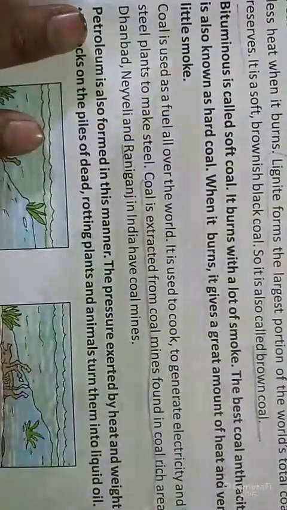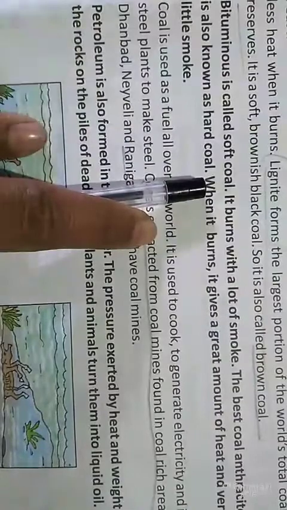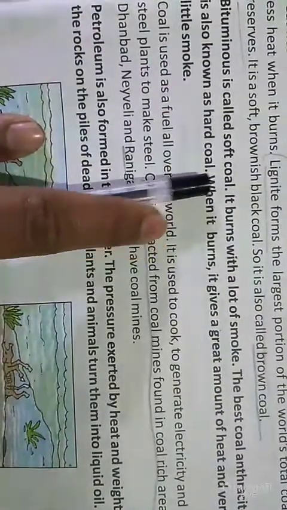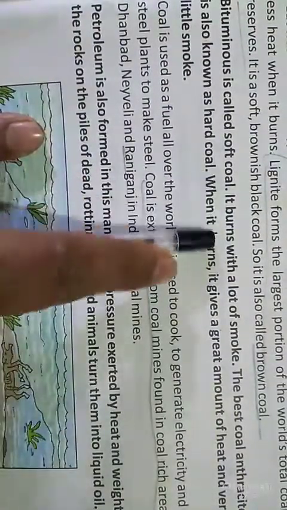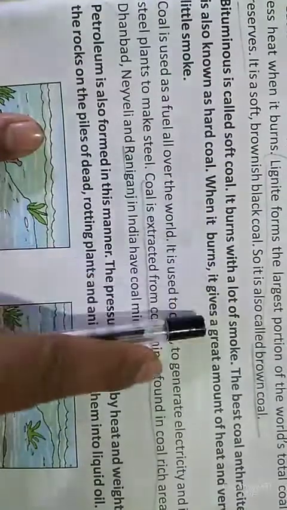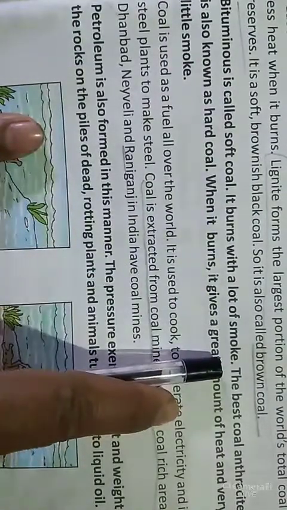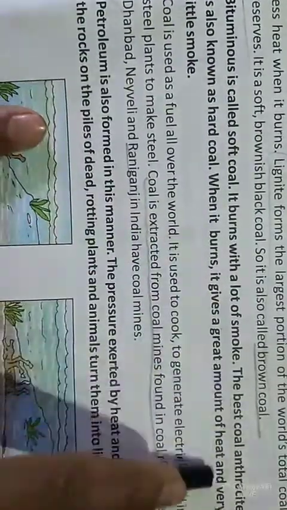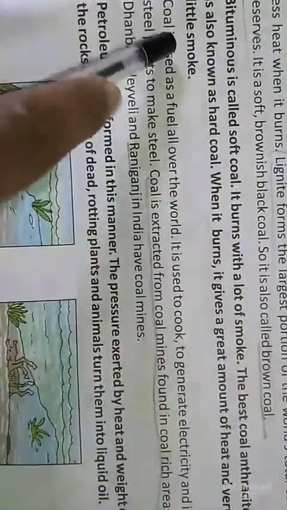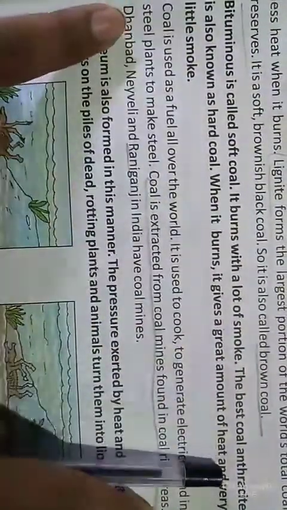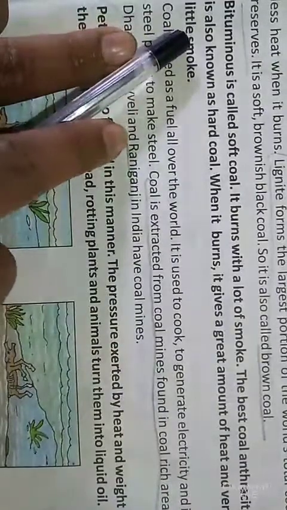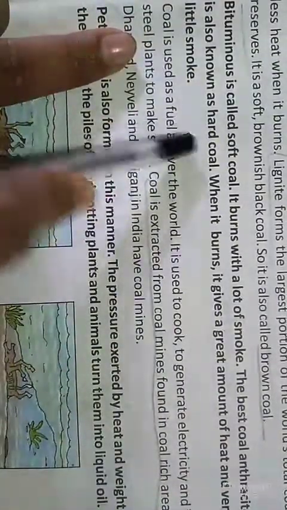Next one is bituminous. Bituminous is called soft coal, so it burns with a lot of smoke. The best coal is anthracite. So what is the best coal? The best coal is anthracite, and it is also known as hard coal.